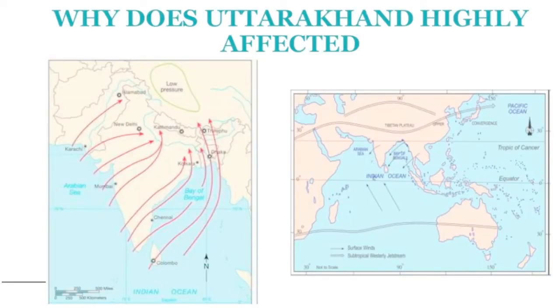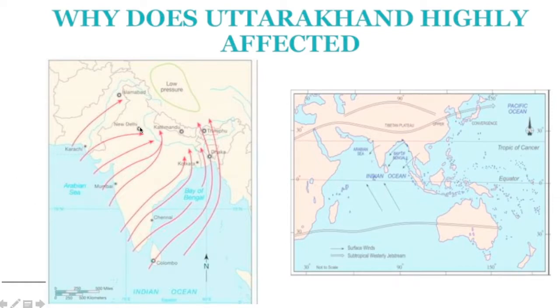So let's see. Now why is Uttarakhand highly affected? There are various reasons. First of all, let's see how the monsoon works. We know that there are two branches of the monsoon. One branch is called the Arabian Sea branch, which basically enters here, and it has activity all across the Western Ghats. On the leeward side of the Western Ghats there are drought-like conditions, and on the windward side we have heavy rainfall.